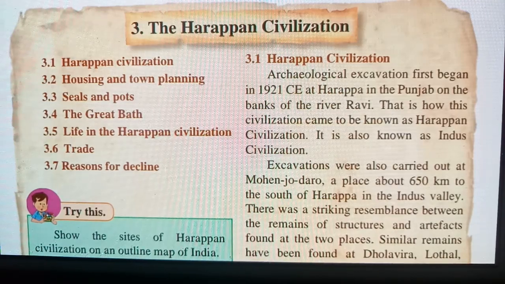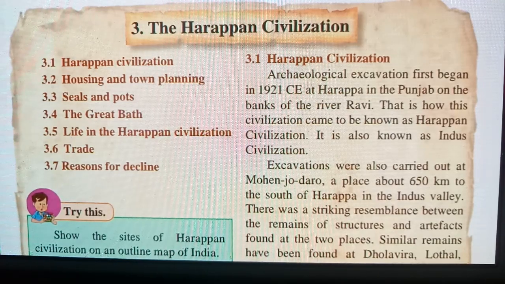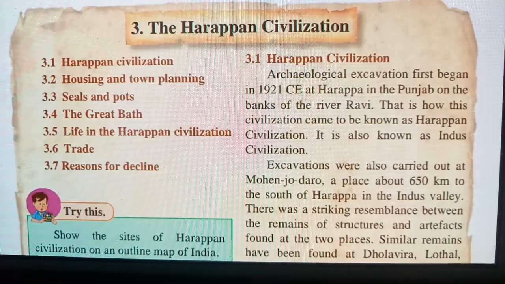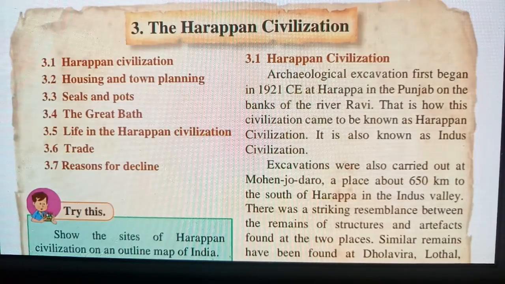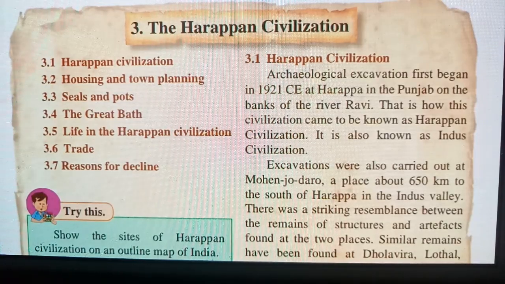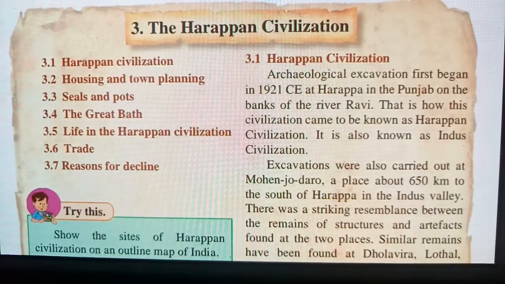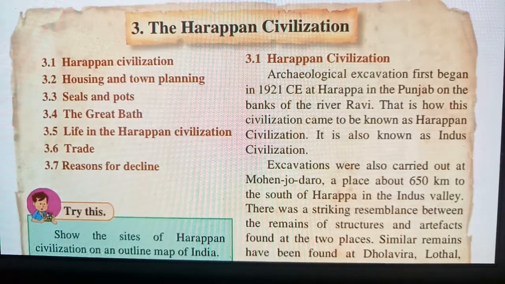Archaeological excavation first began in 1921 CE at Harappa in the Punjab on the bank of the Ravi. Ravi is not a place, Ravi is the river where Harappan people used to stay. Why? Because they were doing some occupation over there. They were hunting animals for their food purpose.